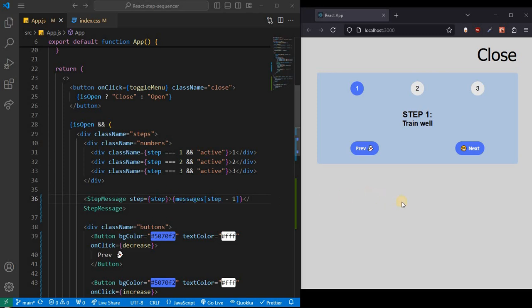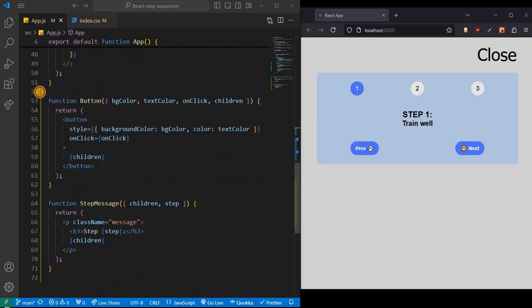Alright, in the previous video I talked about the overview of this whole project, and now I want to cover the children props. I think this project would be a nice example to demonstrate what children prop is. So let's go to these two components. We have the component called button and the step message.